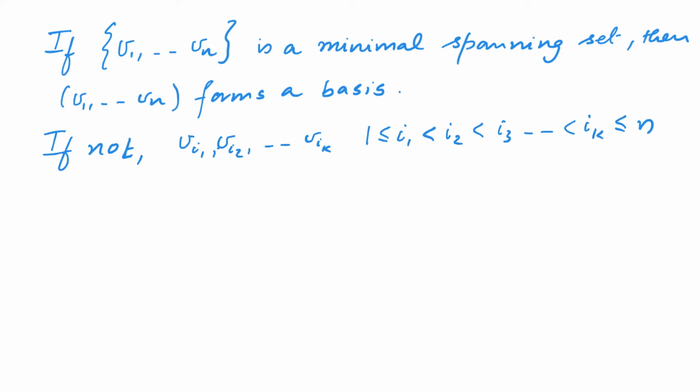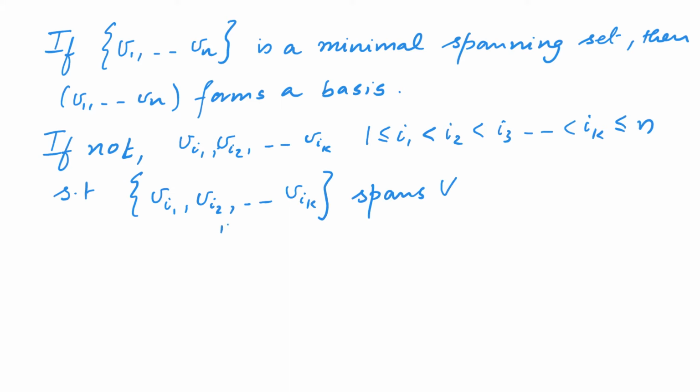So these are k numbers between 1 and n, such that we have k such vectors Vi1 to Vik such that Vi1, Vi2, etc. up to Vik spans V.